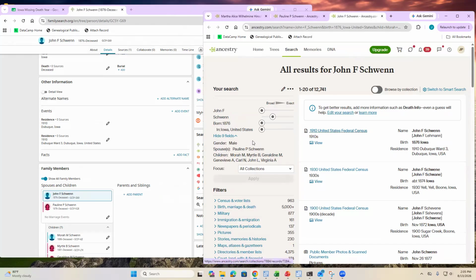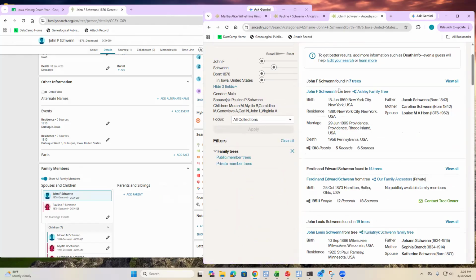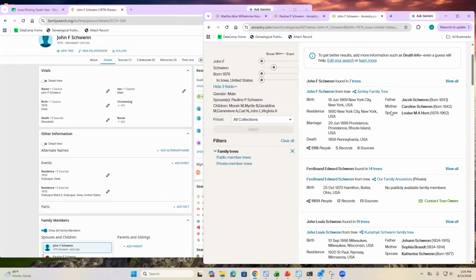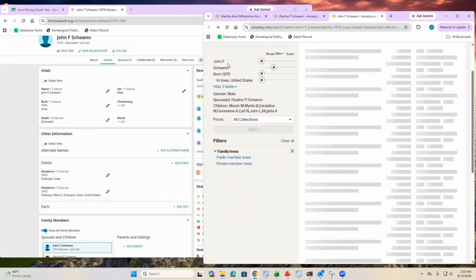Okay, here he is in the 1910 census, which matches there. So we could look for them there. Okay, let's see. We have John F. Schwan. The one we want is born in Iowa. So I'm not seeing any family tree direct matches.